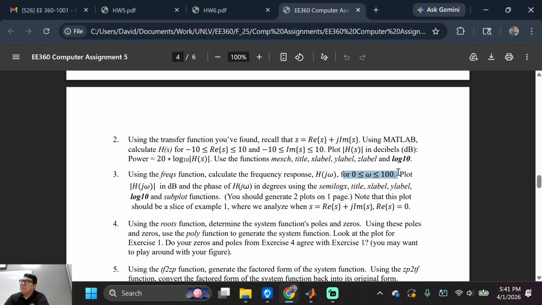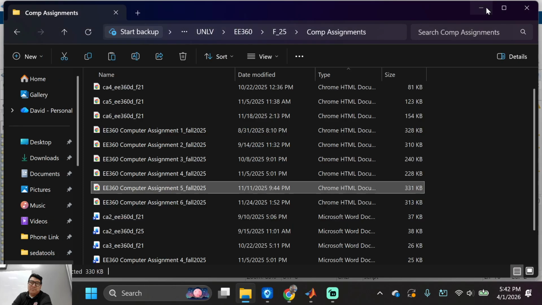You see why I edited these assignments? And then I said, use semi-log x, correct? Title, x label, y label, log 10. You should generate 2 plots on one page. Note that this plot should be a slice of example 1, right? I'll teach by example.